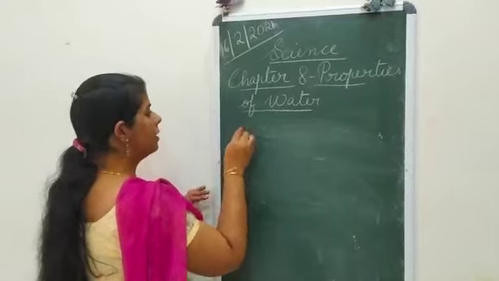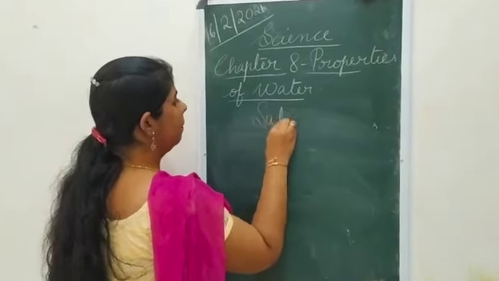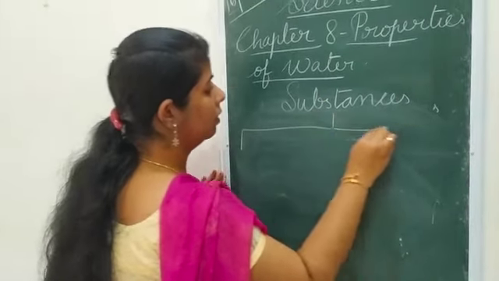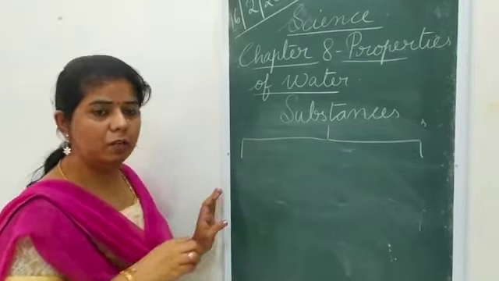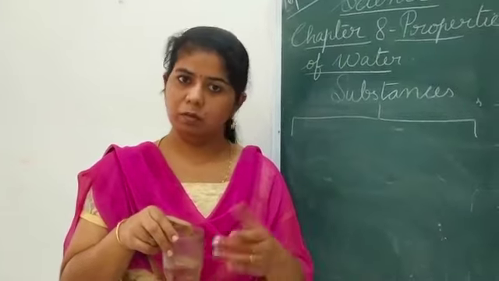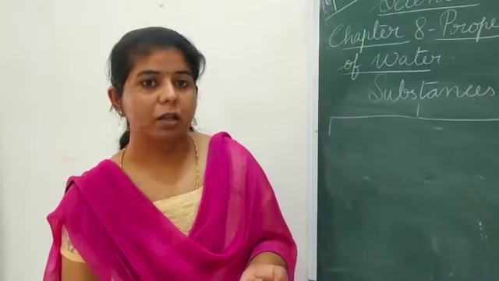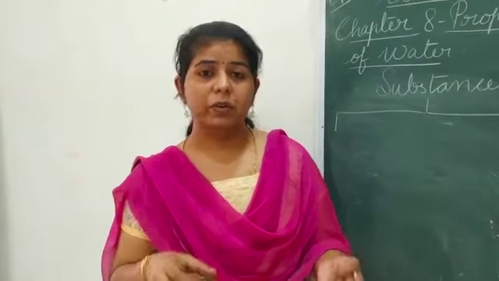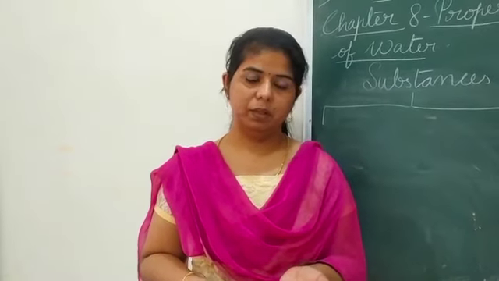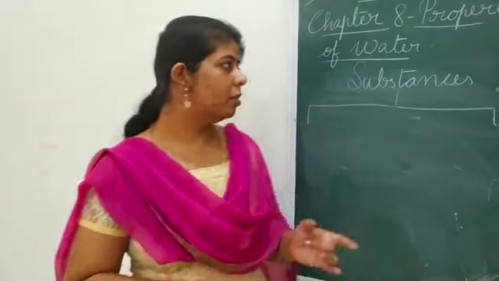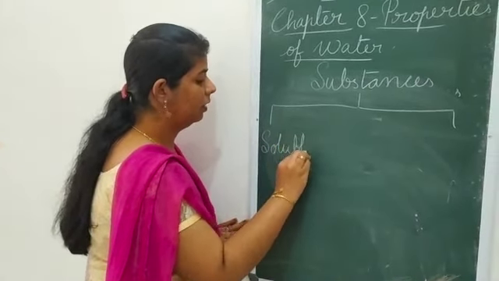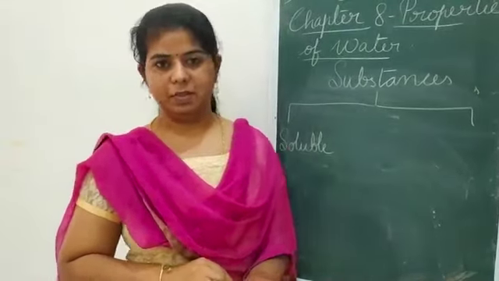Now we can see the substance. We are dividing the substances according to which dissolve in the water and which do not dissolve in water. Now we saw this sugar dissolved in water, mixed up in water. Salt, it also mixed up in water. Okay, so we can tell that the substances that get dissolved in water are called soluble substances. They are called soluble substances.